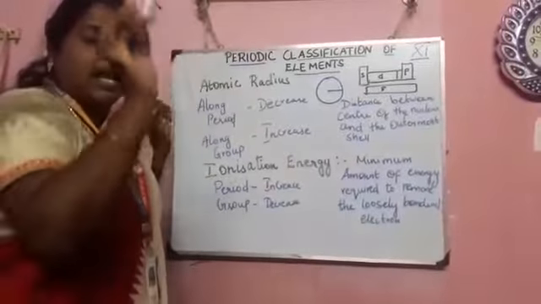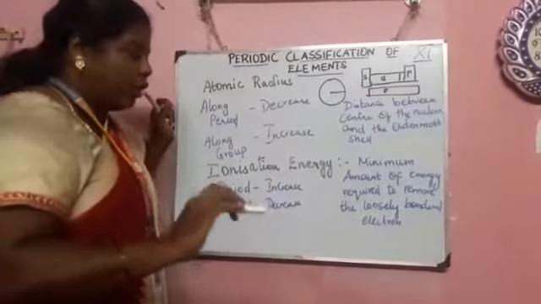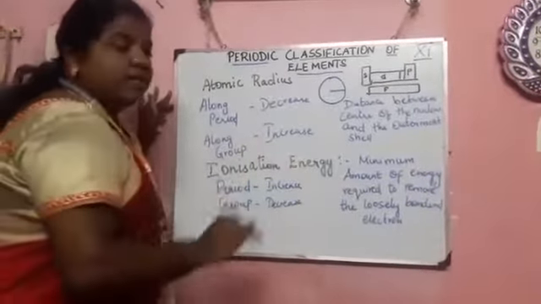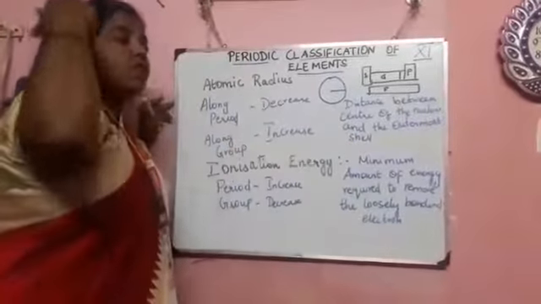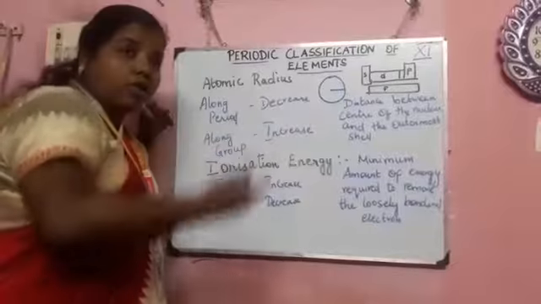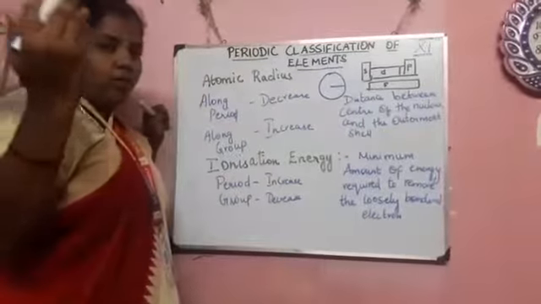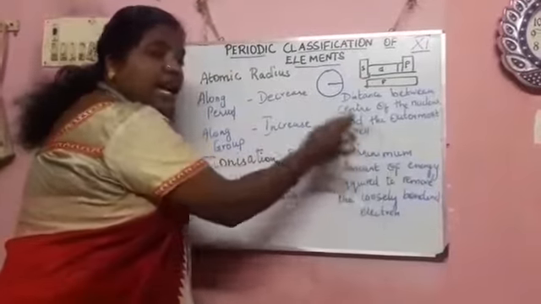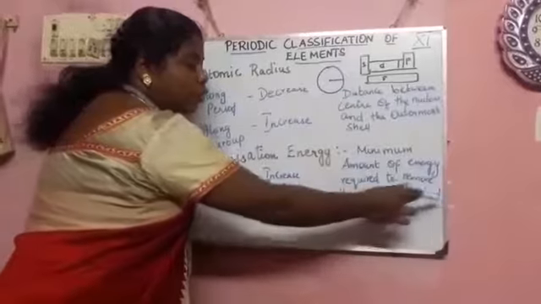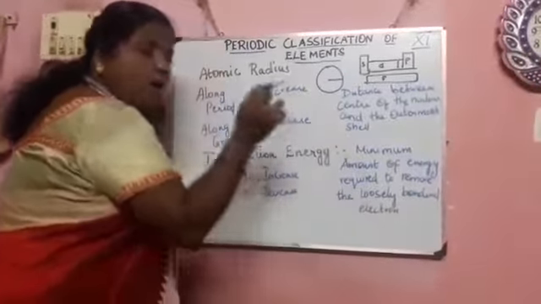That is why the electrons present in the valence shell are called loosely bonded electrons. We never spend a lot of energy because it is present in the outermost shell, so we can easily remove it. So ionization energy means the minimum amount of energy required to remove the loosely bonded electron, that is, the valence electron.